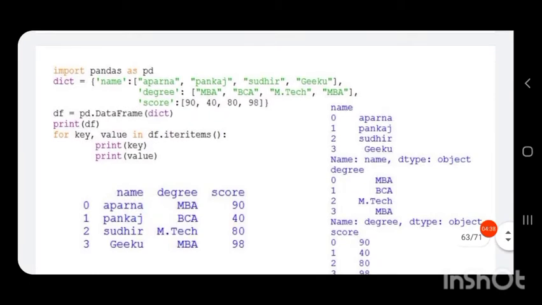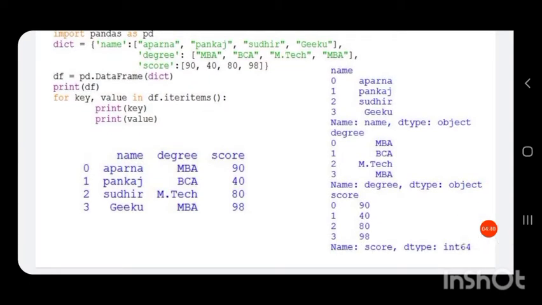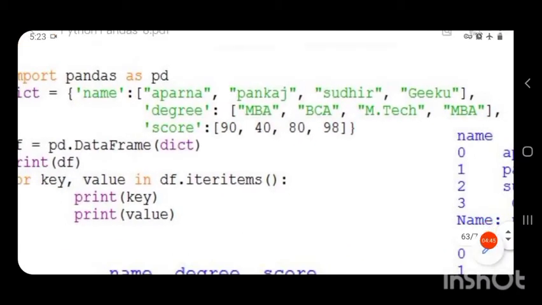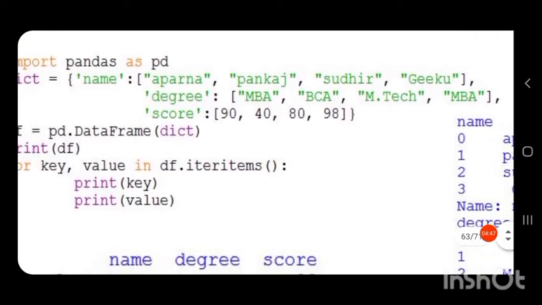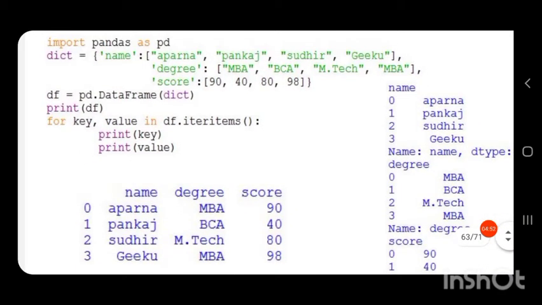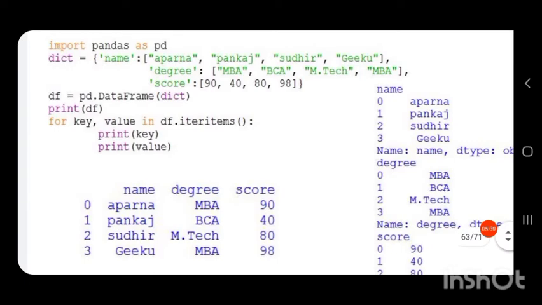The key will be the column name and its corresponding values will be in the particular positions in that column. So we have three columns, name, degree and score, and the corresponding values are also printed.